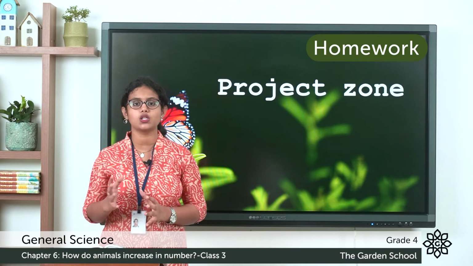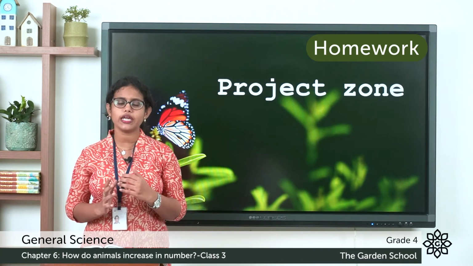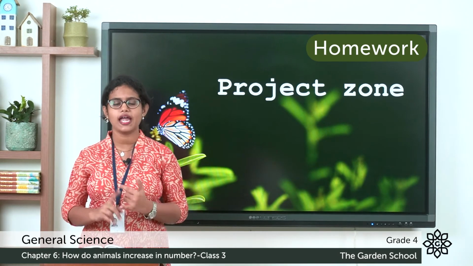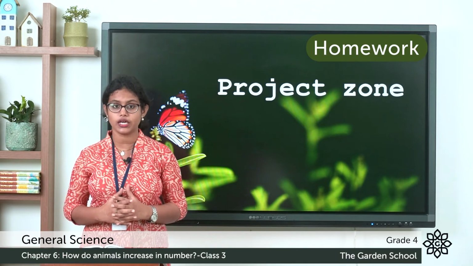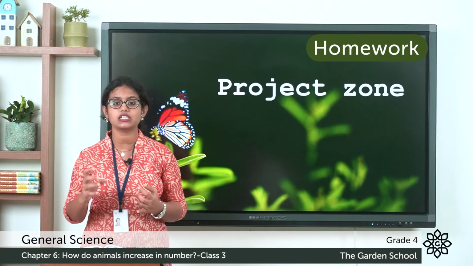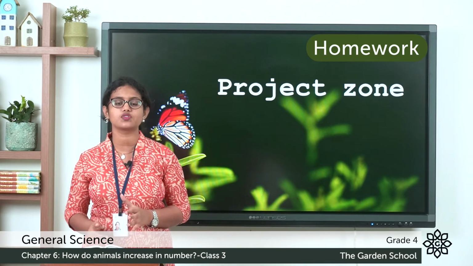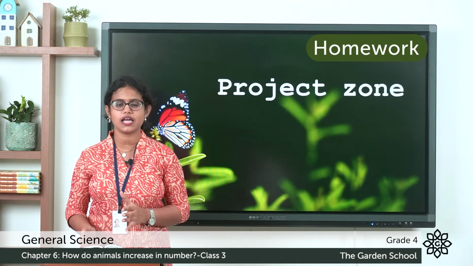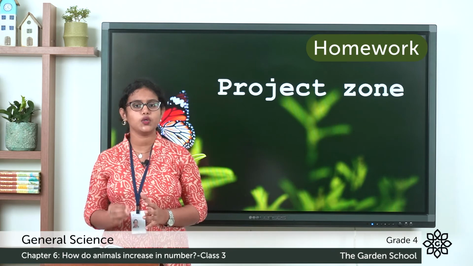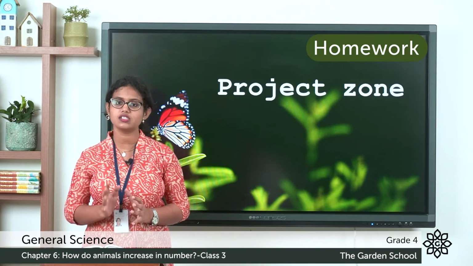The next one is also a project zone where you need to hatch a butterfly. Those who are interested in doing this can do it, but this is not compulsory for everyone. Here you need to find the egg of the caterpillar, or find a leaf which has a caterpillar on its underside. Follow these steps and do this activity. Those who are interested can try to do this with the help of your parents. But this is not compulsory.